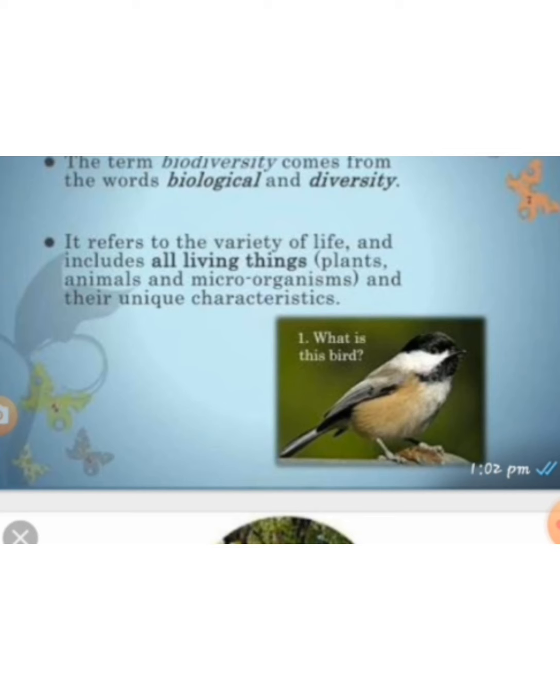We can say plants, animals, microorganisms, and all these together we call an ecosystem or a biodiversity. The word biodiversity comes from the words biological and diversity. So it refers to a variety of living organisms present in a unit area.